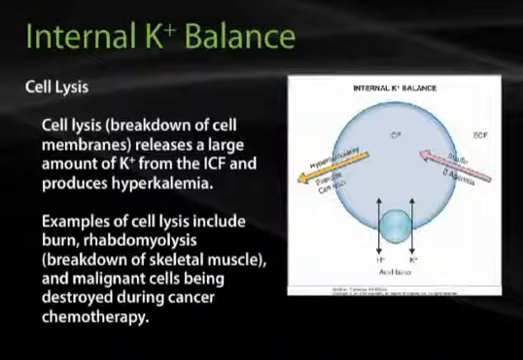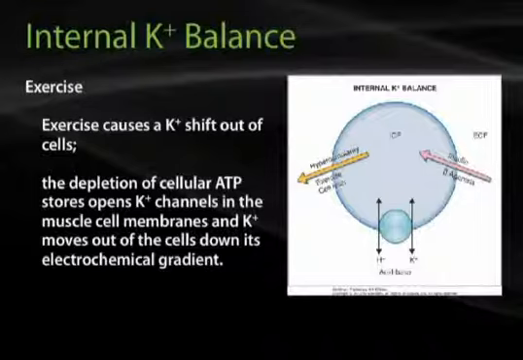Cell lysis, or the breakdown of cell membranes, releases a large amount of potassium from the intracellular fluid space and produces hyperkalemia. Examples of cell lysis include burns, rhabdomyolysis, or the breakdown of skeletal muscle, and malignant cells being destroyed during cancer chemotherapy.